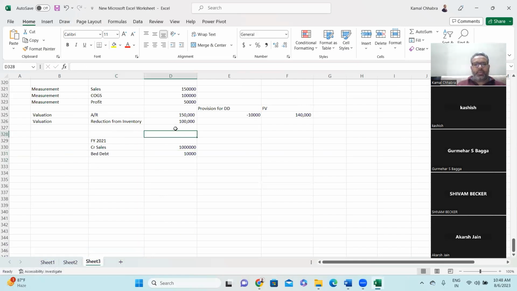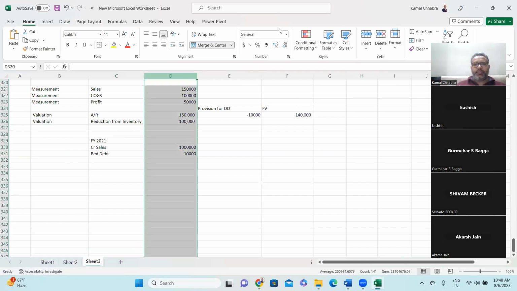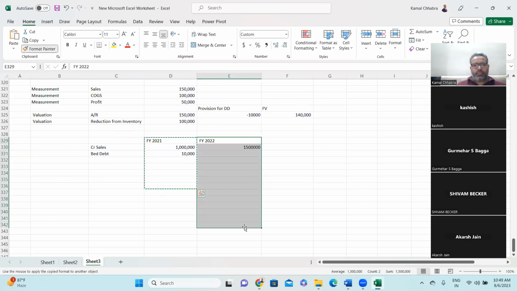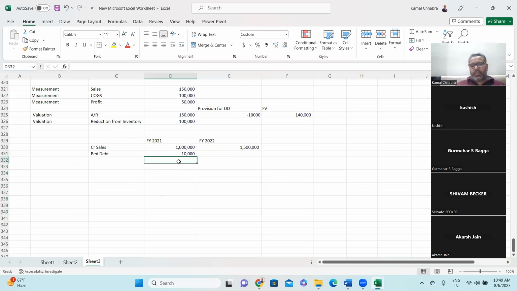These were the actual bad debts. And in the current year, you have actual sales of $1.5 million. So what will be the provision you should be making?